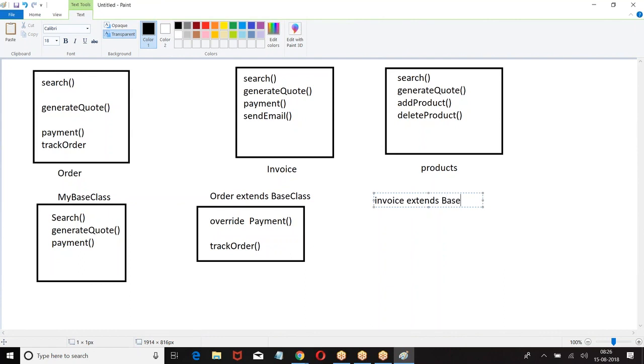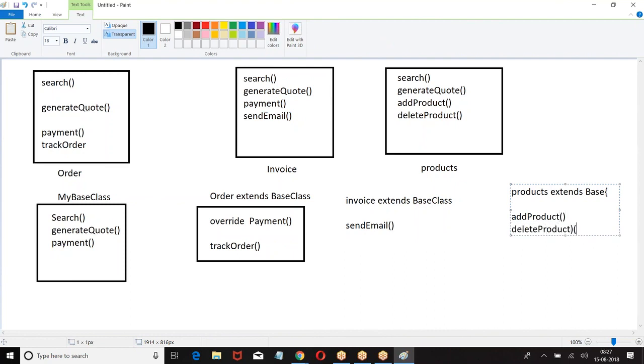Invoice extends. Then what happened? So I want the same things. I want only send email. I want the same search, same generate, same payment. Now this. They are giving add product. Now what I'm doing? Whatever is there in the base class, I am reusing in multiple classes.